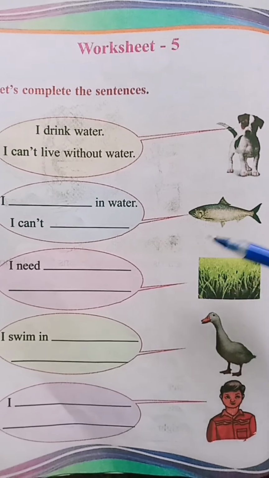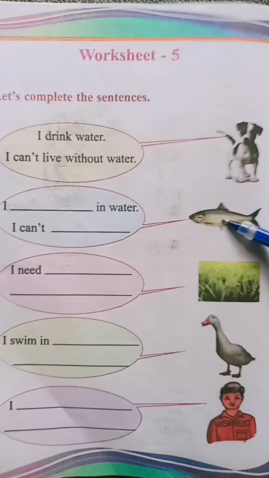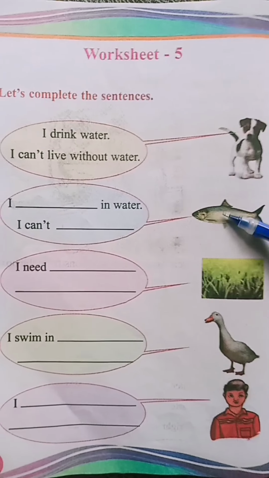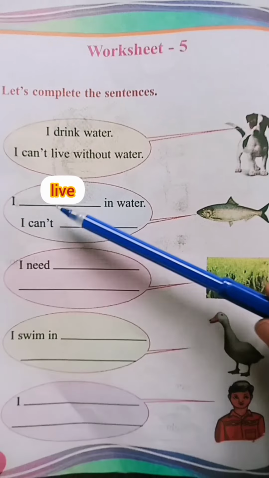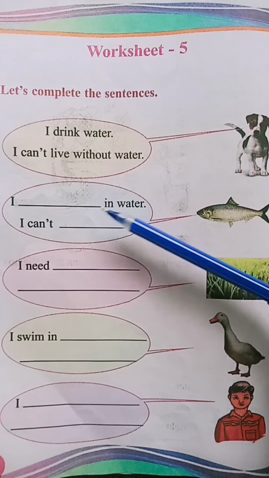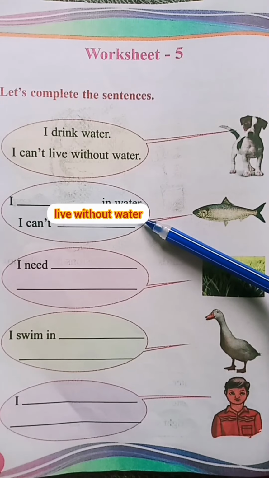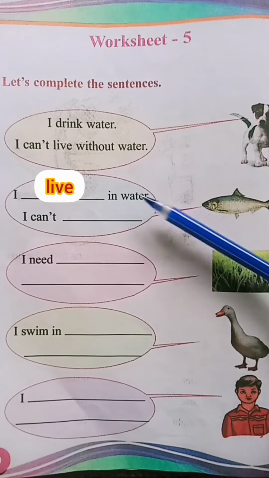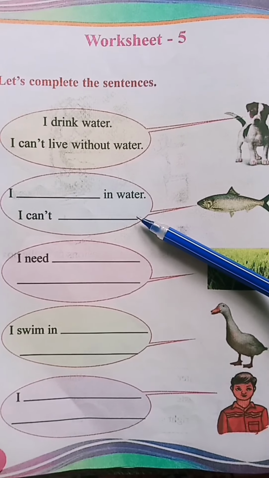Okay? Look here. What is the next picture? Yes, fish. Now tell me, what is fish saying? Yes, fish says, I live in water. I can't live without water. Okay?